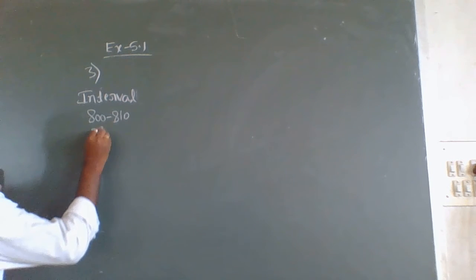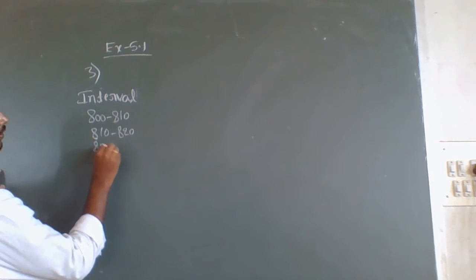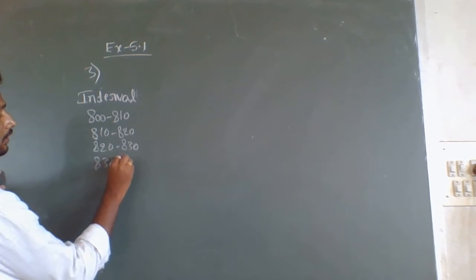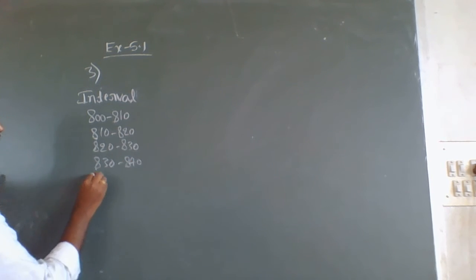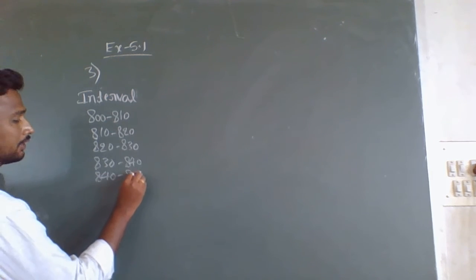here I will write 810 to 820, 820 to 830, 830 to 840, 840 to 850.